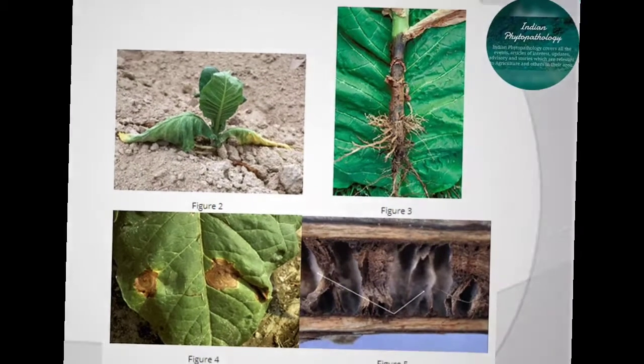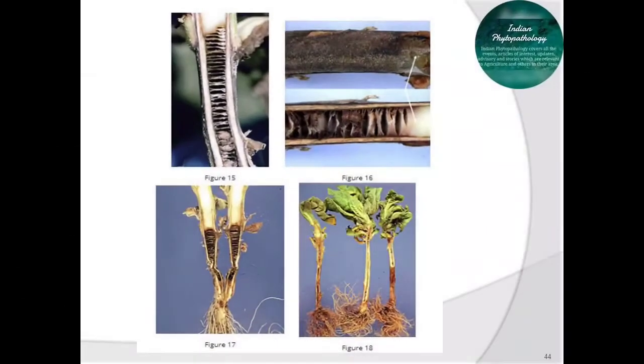Similarly, infected plants may lose almost all of their root system to rotting, and these are some patterns of root rot which we can easily observe in the images. There is complete rotting of the root system, and inside the stem there is also blackening of the vascular vessel. So this is a vascular pathogen and it is a very serious pathogen, so we have to control it at the primary level.